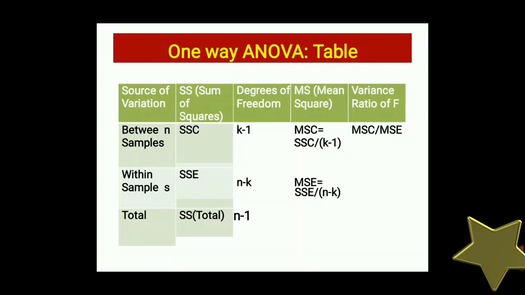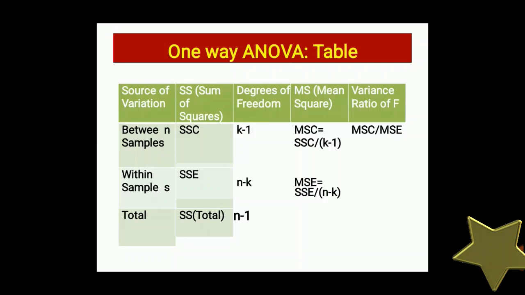When we solve a question, we have to make this table, and according to this table we will get the different terms. Source of variation, that is between samples and within the samples. For the first row, between samples, we get SSC, and we get SSE, and that is total. Total is the sum of variance between samples and variance within samples.